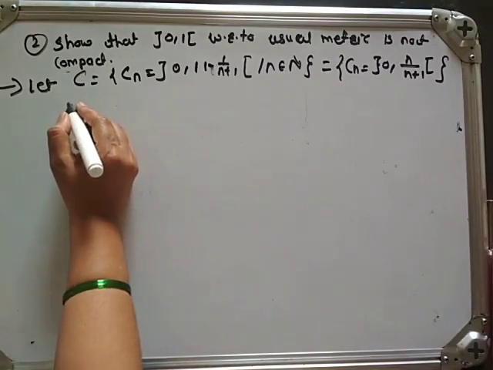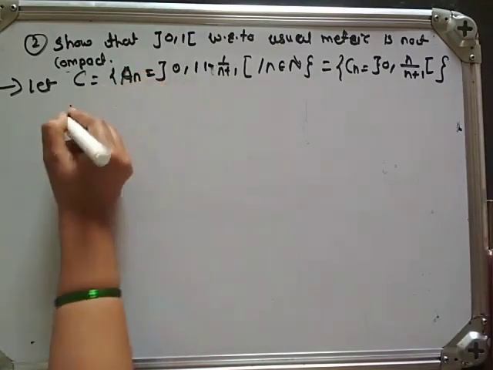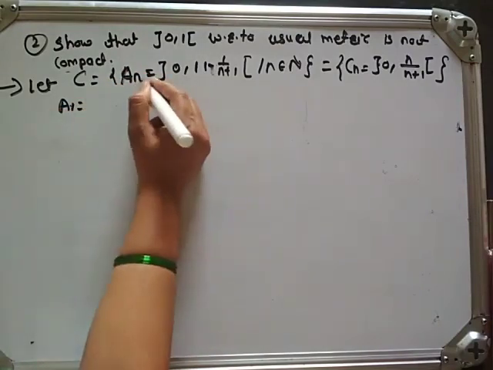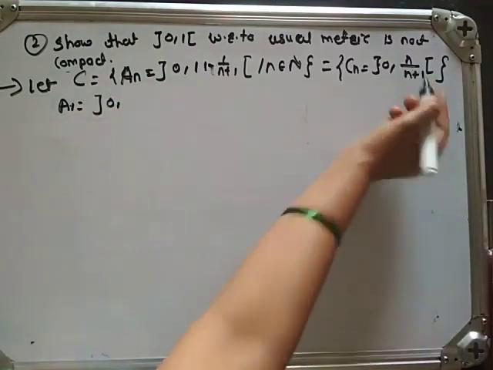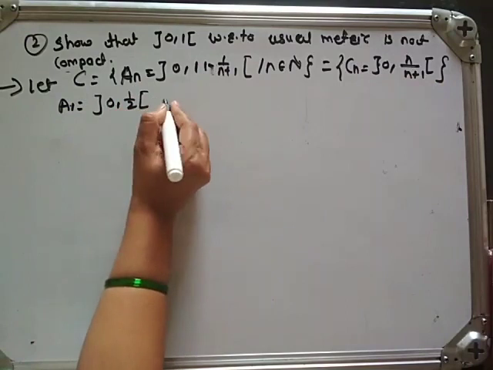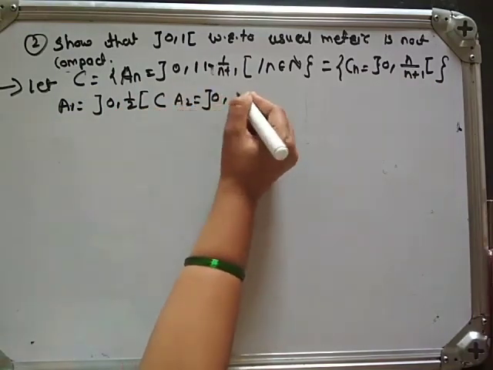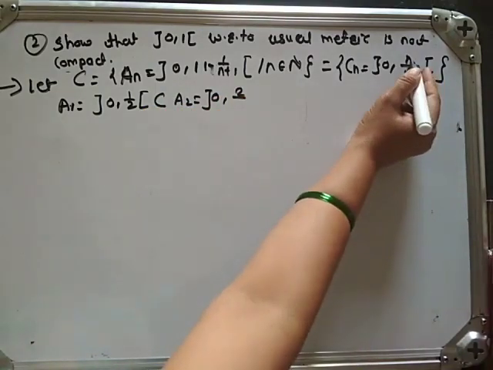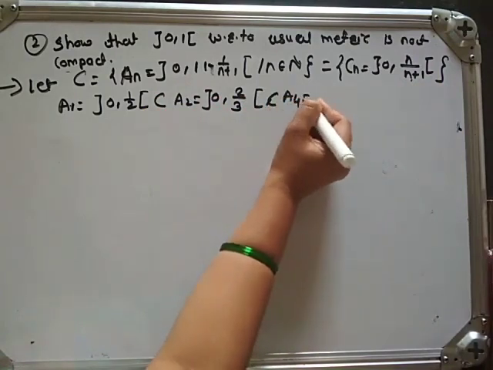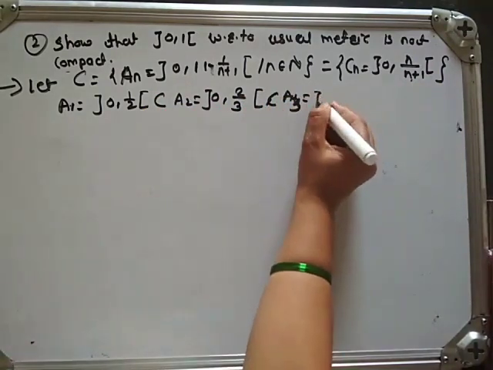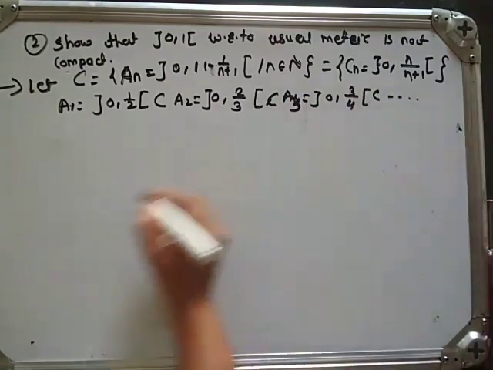So here we will get, suppose this is A1, put n equal to 1. So we will get interval 0, 1 upon 2, which is a subset of A2, equal to the open interval 0, 2 upon 3 for n equal to 2, which is a subset of A3, equal to the open interval 0, 3 by 4, and so on.